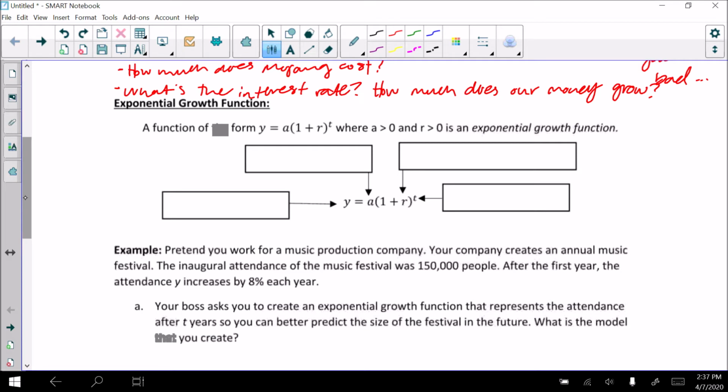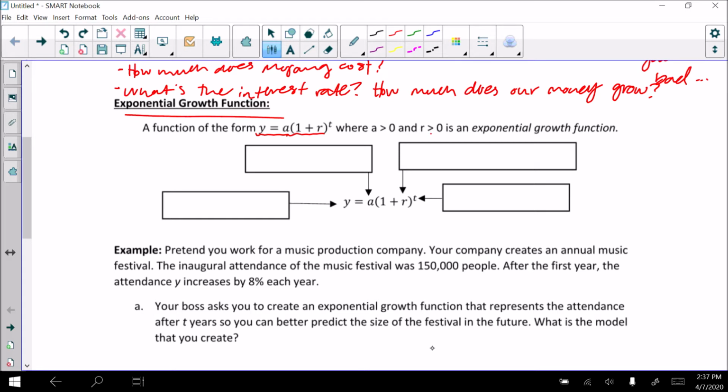But anyways, let's get back to our equation here. So first we're going to look at an exponential growth function. Okay. An exponential growth function looks like this, where A is positive and R is positive. An exponential growth function has a couple different pieces. I'm going to tell you what they are.